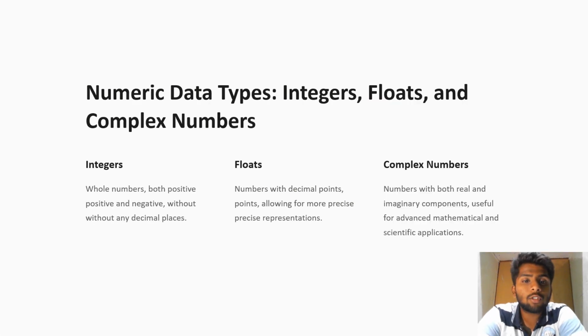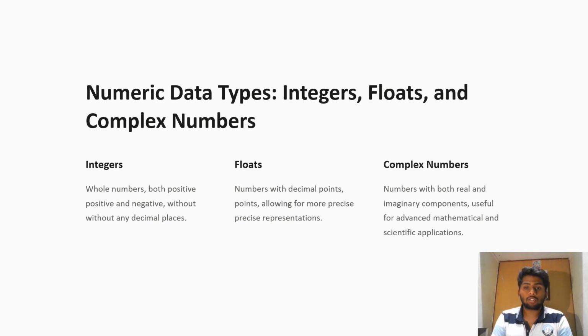So here I am on the numerical data types. There are three types of numerical data types: integer, float, and complex numbers. The integer data type is whole numbers, both positive and negative, without any decimal point. It is the same as the integers we study in mathematics. A float is, in simple terms, a number with a decimal point, allowing for more precise representations.